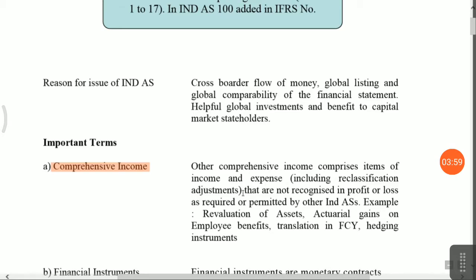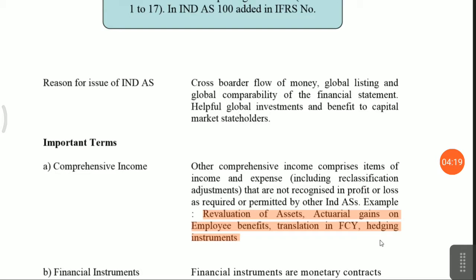Now why other comprehensive income? Generally these types of items are not recognized in profit and loss account, because these items are not reflected in profit and loss. The items are revaluation of assets, actuarial gain on employee benefit, translation in foreign currency, and hedging instruments. They are part of the other comprehensive income.